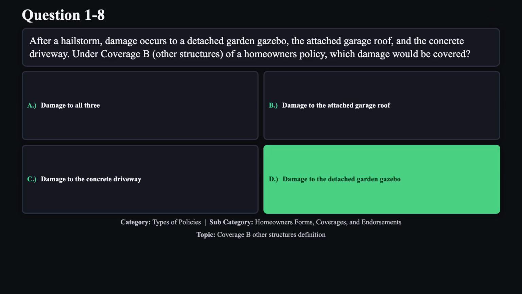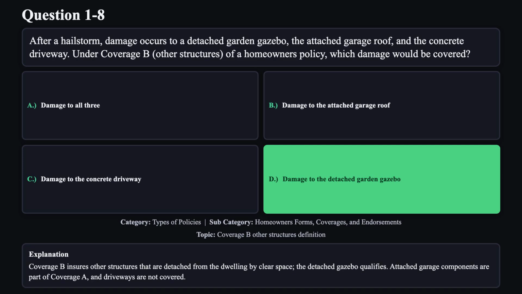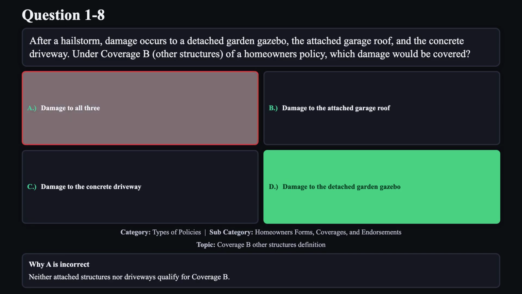The correct answer is D. Coverage B insures other structures that are detached from the dwelling by clear space. The detached gazebo qualifies. Attached garage components are part of Coverage A and driveways are not covered. Reason A is not correct. Neither attached structures nor driveways qualify for Coverage B.